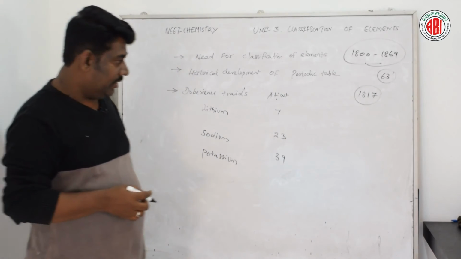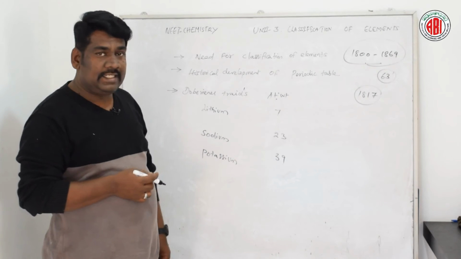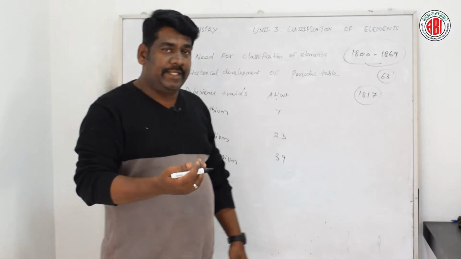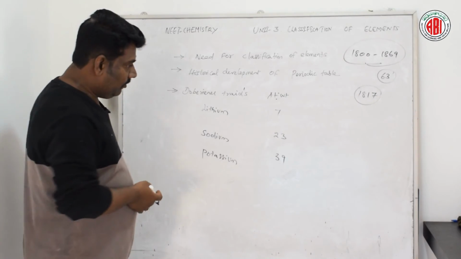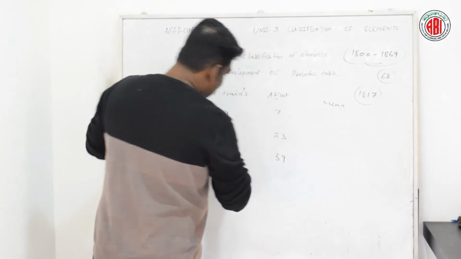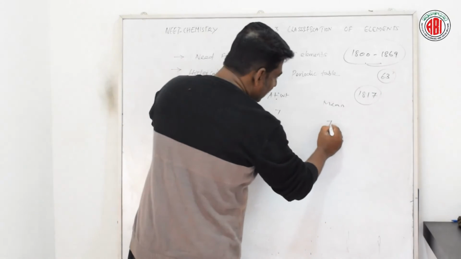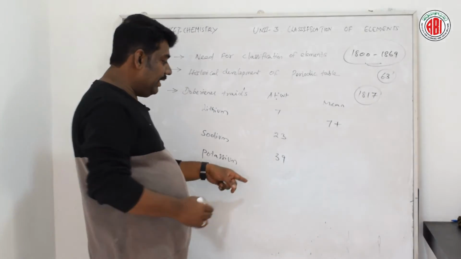Now let us take the mean of the first and third element, and see how closely it is similar to the atomic weight of the middle one. Let us talk about the mean of the first and third element. The first element is lithium, that is 7, plus the third element, which is 39.